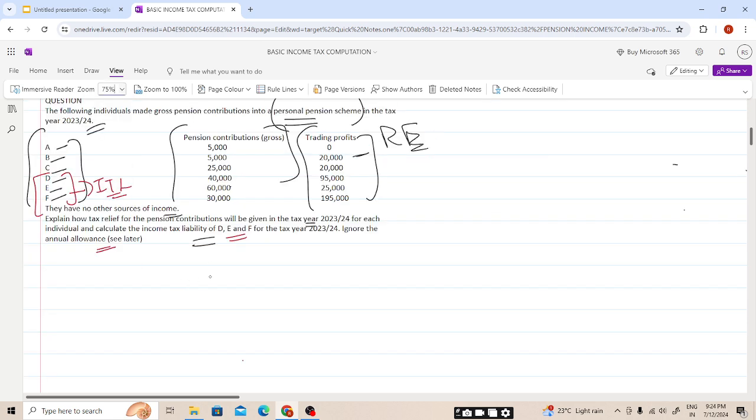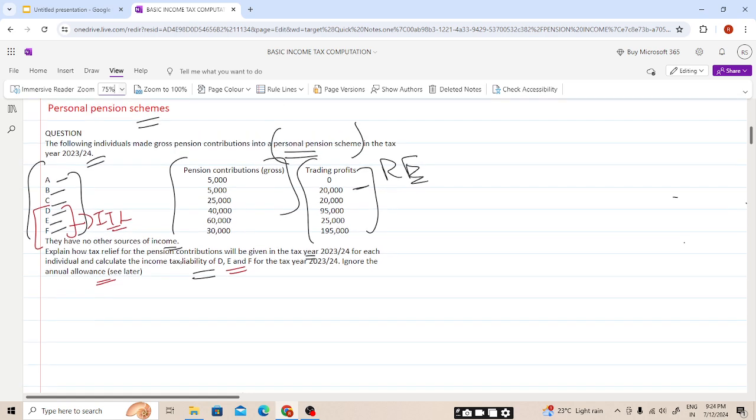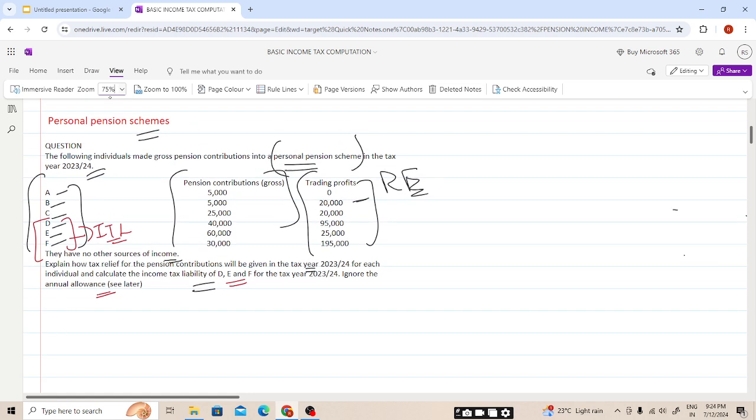I hope the question is visible. If not, please do copy the data, students. So for A, we need to calculate the tax relief amount. So first, students, we'll be calculating the maximum amount on which tax relief is available, students.